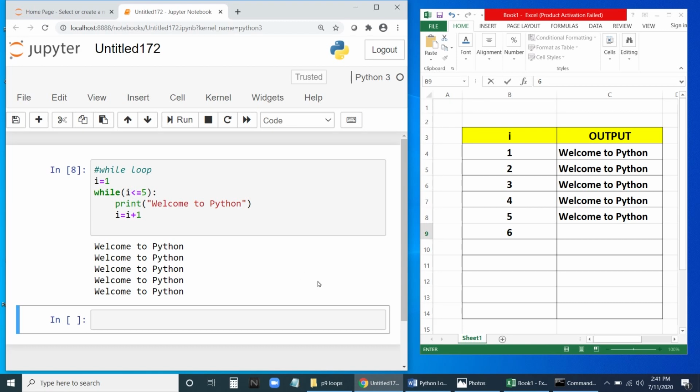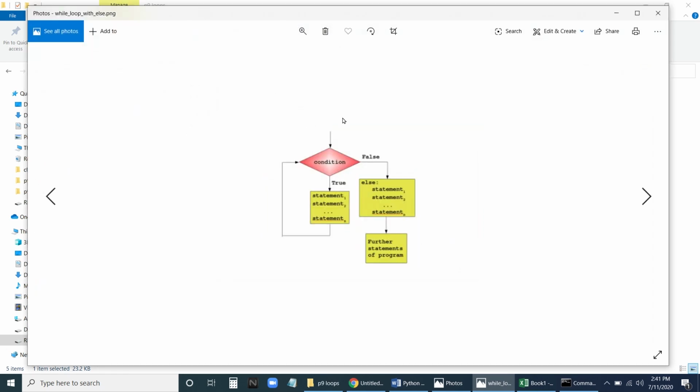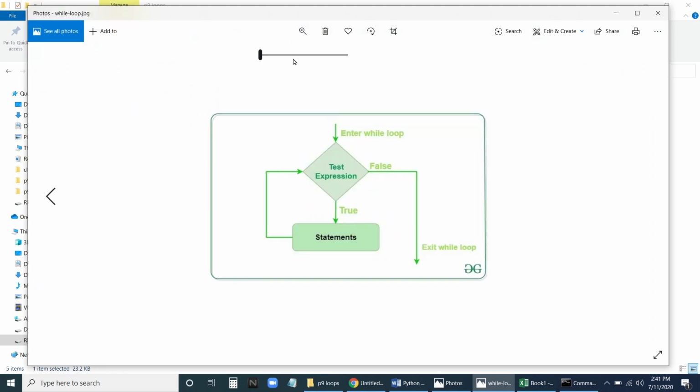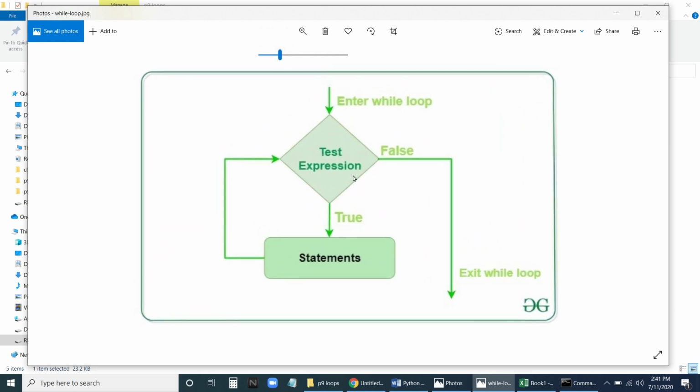So what is happening here is, let me take up this example. If you see this particular diagram, in a while loop, a test expression will be there. It will check. If it is true, it will execute the statement. It will go back. Again, it will check the condition. If it is true, it will execute this statement. The true part of the while loop will be executed till the condition remains true. That is the test expression.